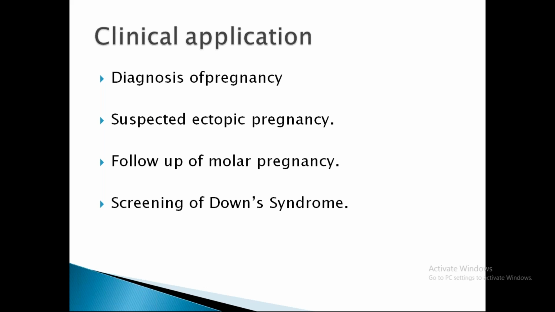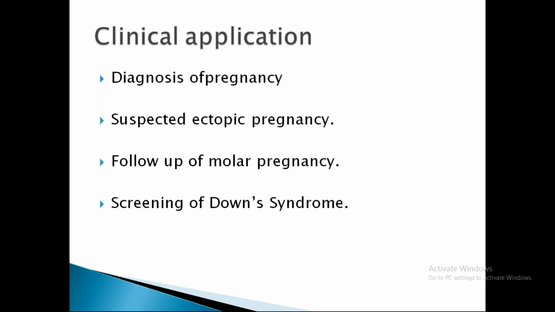So you will check beta HCG today, and after 48 hours you will check if the doubling rate is adequate. That is, if there is an increase of more than 66%, then it is a viable pregnancy. If the increase is less than 66% after 48 hours, then you have to suspect an ectopic pregnancy. And you can apply these beta HCG values in the follow-up of molar pregnancy. After evacuation of a molar pregnancy, you have to check beta HCG values serially, so that you can diagnose an invasive mole or gestational trophoblastic neoplasia at the earliest.